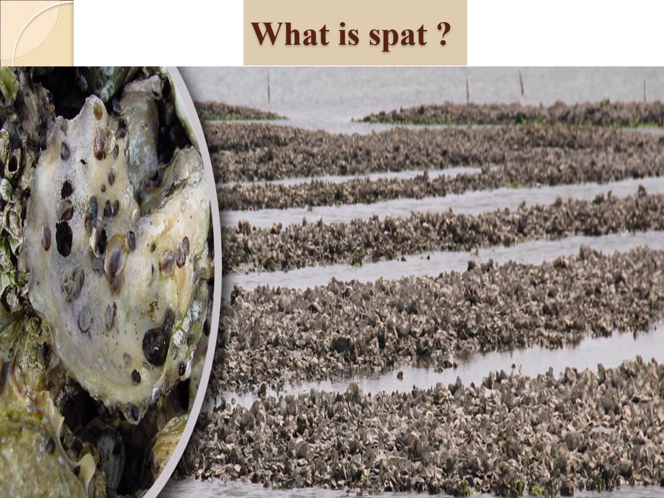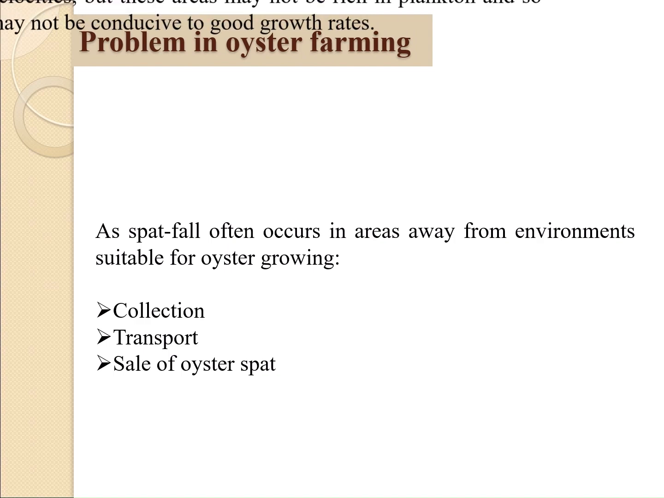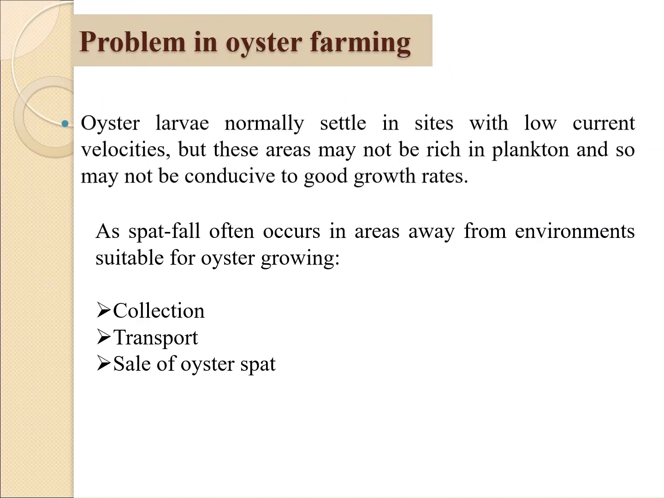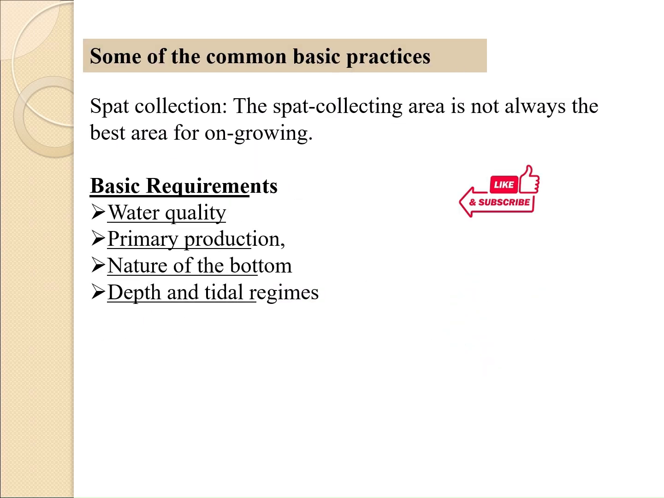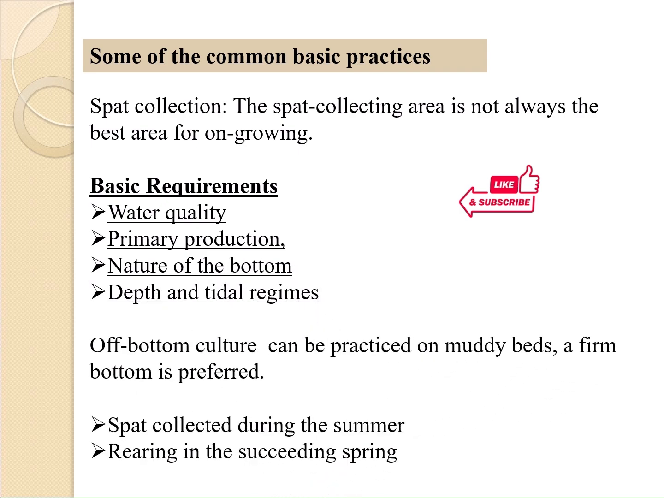What are the main problems that can be faced during oyster farming? Oyster larvae normally settle in sites with low current velocities, but these areas may not be rich in plankton and so may not be conducive to good growth rates. Spat collection: the spat collecting area is not always the best area for on-growing. Basic requirements are water quality, primary production, nature of the bottom, depth and tidal regimes.